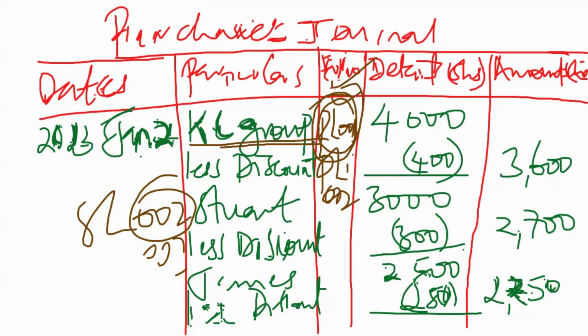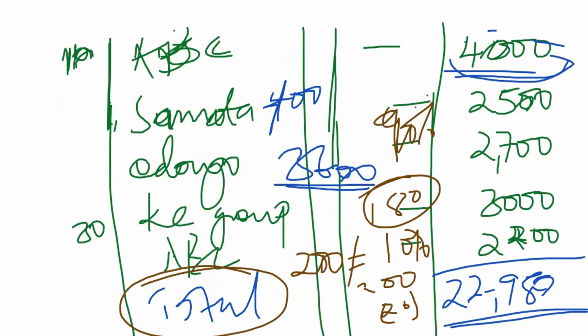When it comes to the totals, of course, that's the same thing that we are going to be doing for all the journals. When we are balancing off, we do the same thing to each and every journal. But these totals will be found in the general ledger. As far as the folio is concerned, it will be the general ledger, because that's where we are taking all the information.